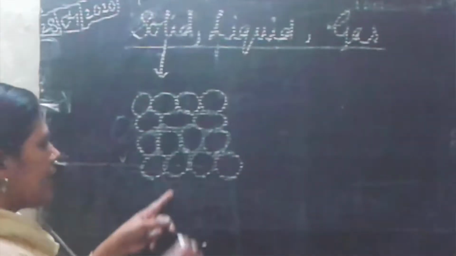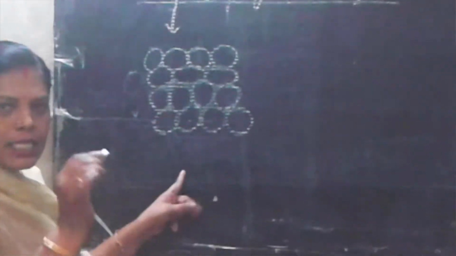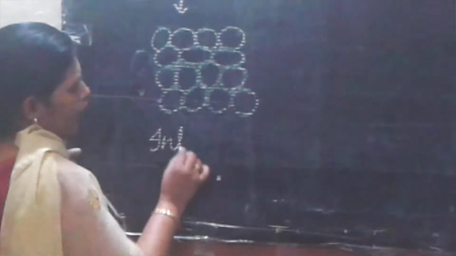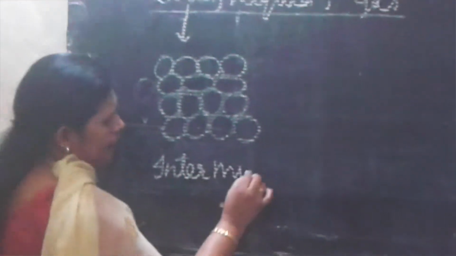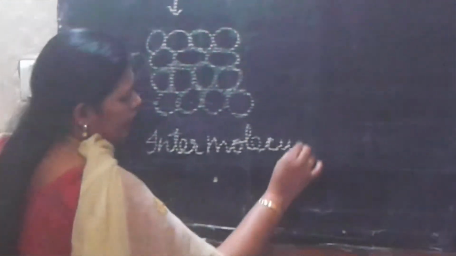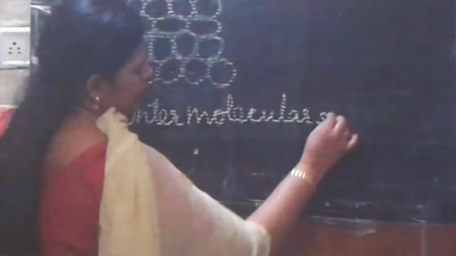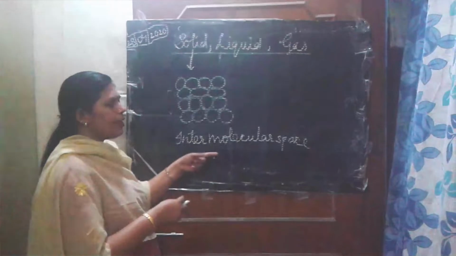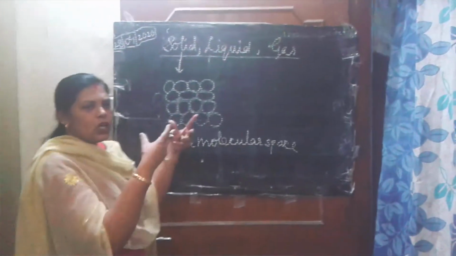Clear, students? If there is space in between the molecules, then that is known as intermolecular space. Inter means in between. Here in the case of solid, there is no intermolecular space. They are very closely packed.